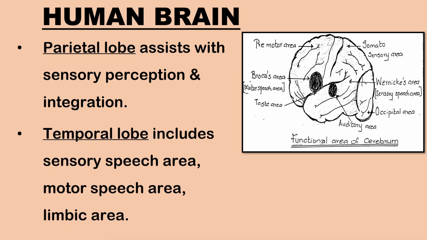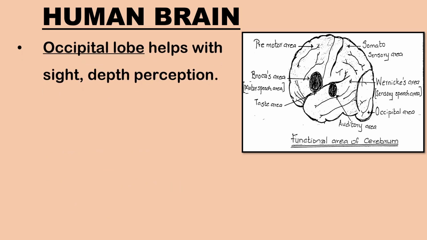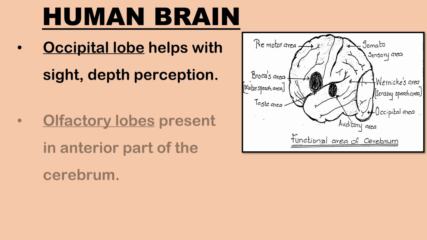Temporal lobe includes Wernicke's area or sensory speech area concerned with sensation of temperature, touch, pressure, and pain, Broca's area or motor speech area concerned with speech and movement of tongue, lips, and vocal cords, and limbic area involved with learning, memory, etc. Occipital lobe helps with sight, distance, and depth perception.